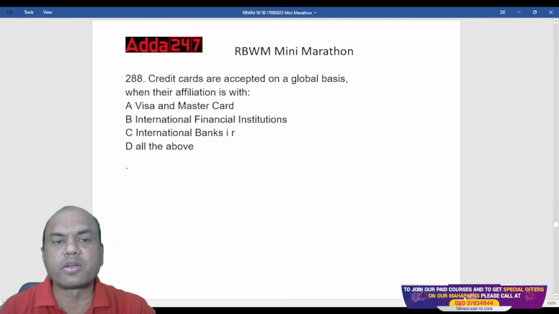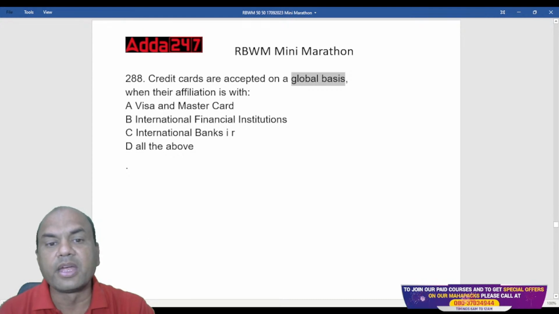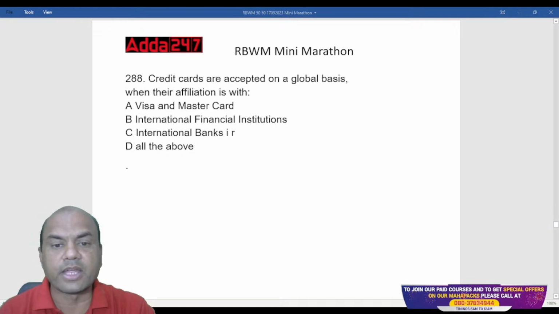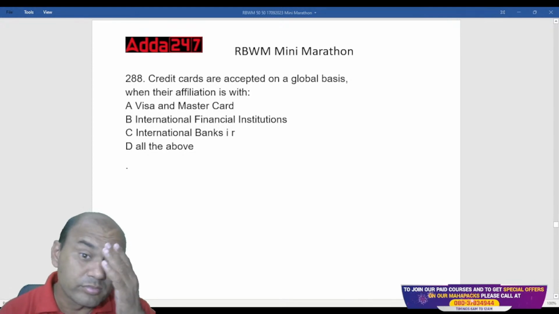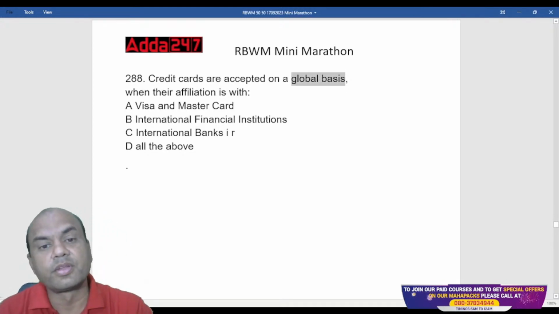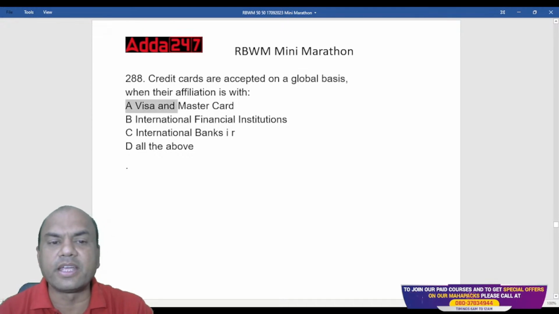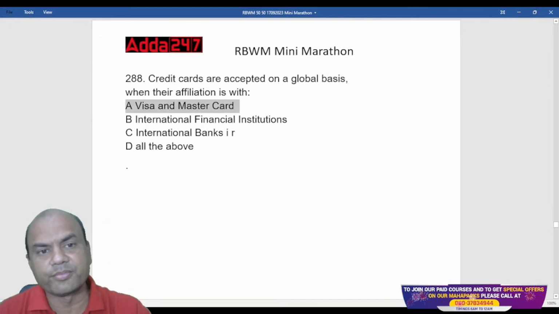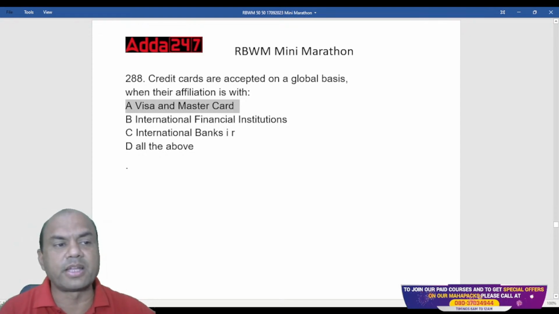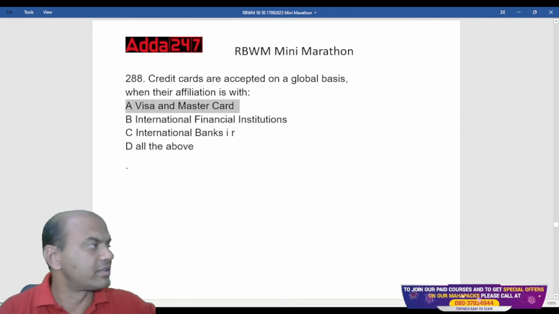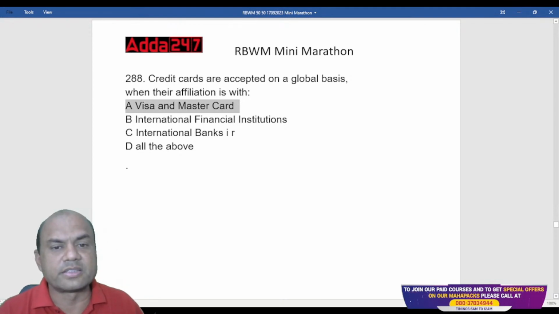Credit cards are accepted on a global basis when their affiliation is with: Visa, Master, international financial institutions, international banks, or all of the above? Presently, the sad part is that Visa, Master is the right answer.